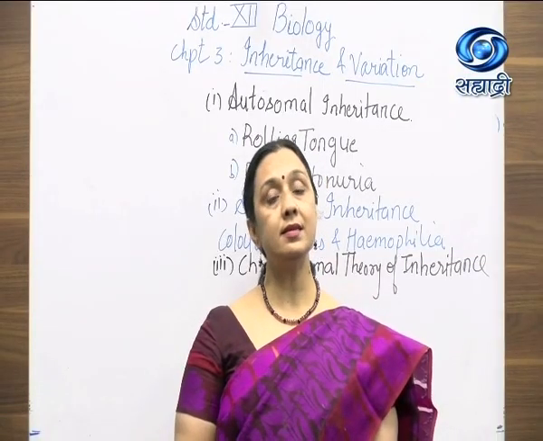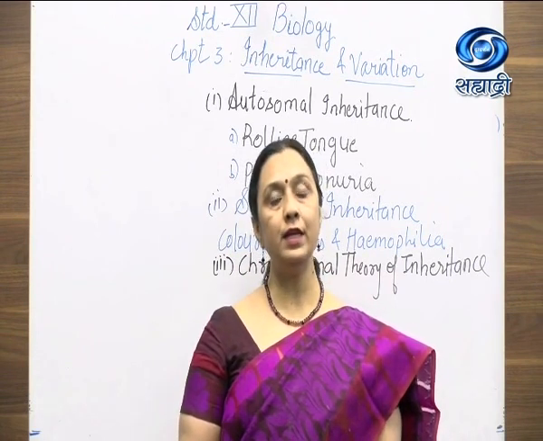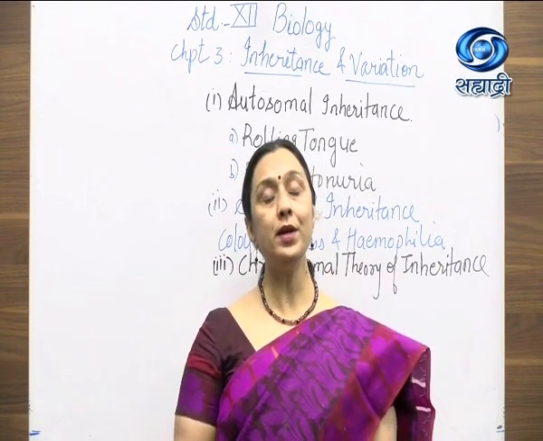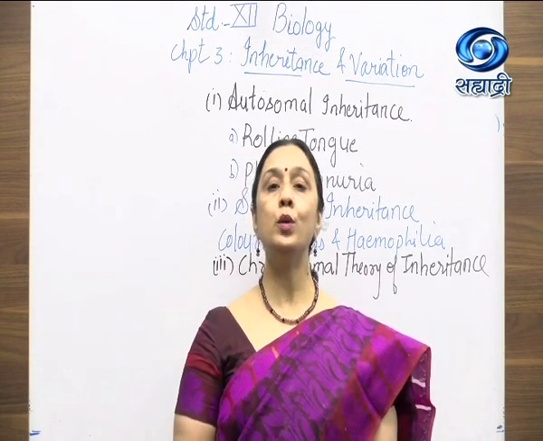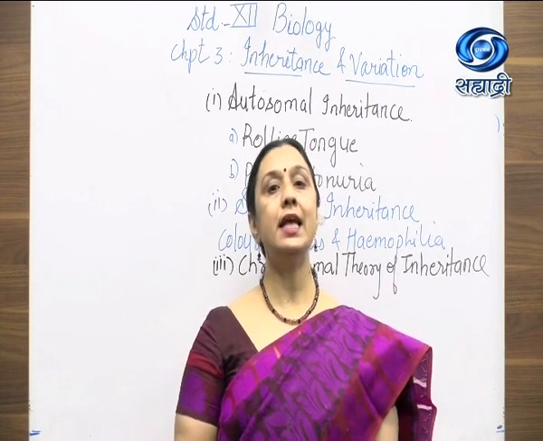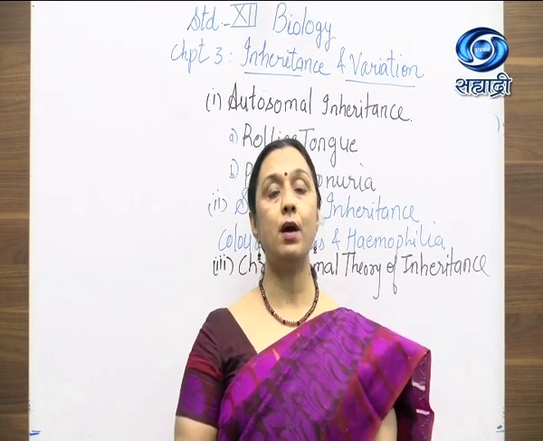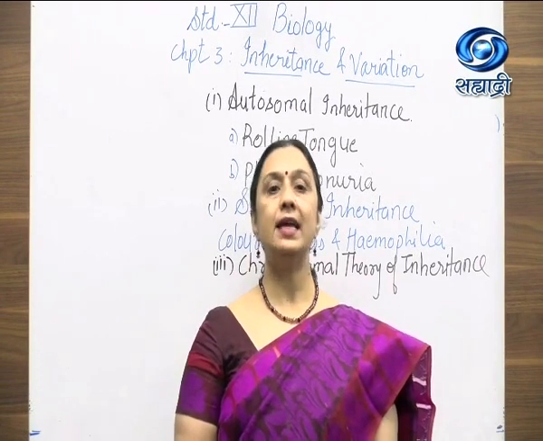So students, we discussed crisscross inheritance, which is shown in hemophilia and color blindness. One more interesting concept, quickly I'll tell you, is straight inheritance, which is shown by Holandric genes. Where are the Holandric genes present? They are present on the non-homologous part of the Y chromosome. They always show straight inheritance.